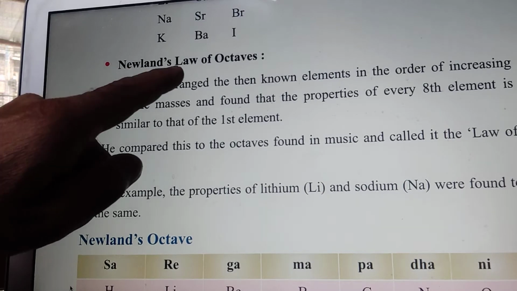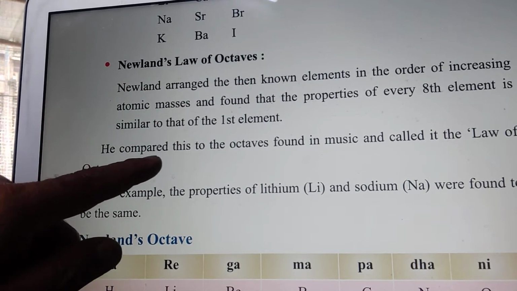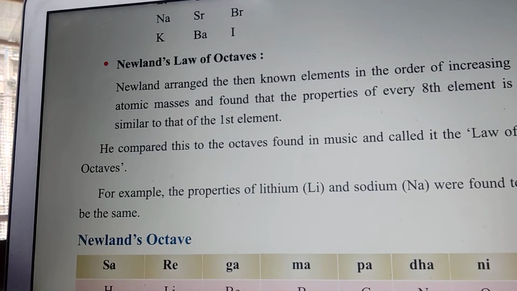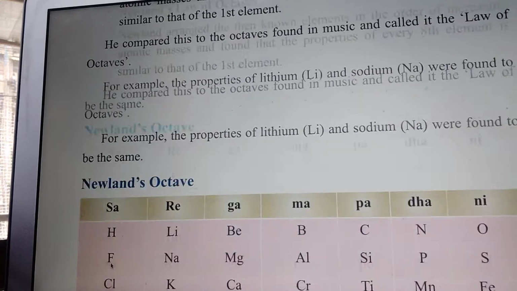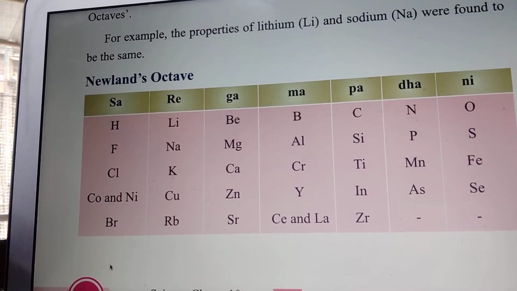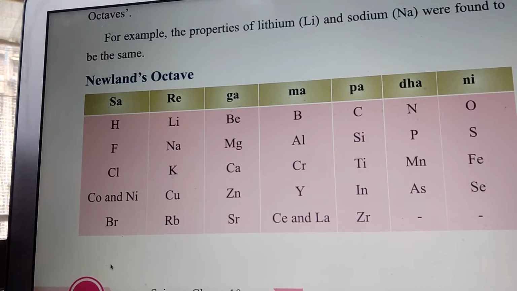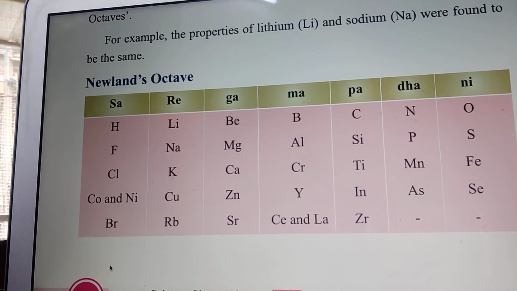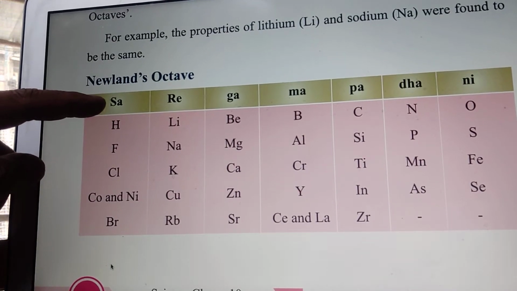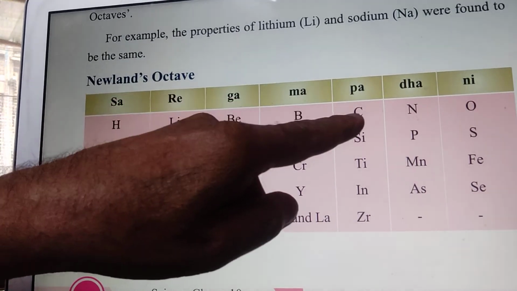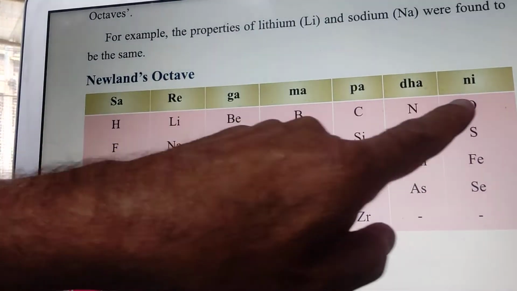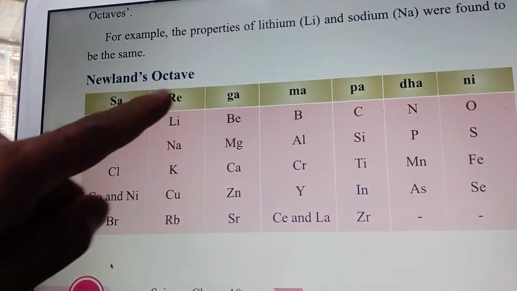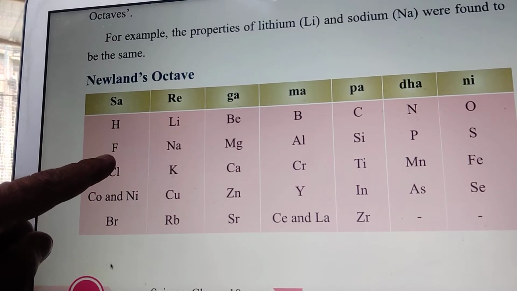This is Newlands' law of octaves. He compared this to the octaves found in music and called it the law of octaves. For example, the properties of lithium and sodium were found to be similar. Here you can see sa, re, ga, ma, pa, dha, ni, and after ni, 1, 2, 3, 4, 5, 6, 7. After 7, the eighth one is similar to the first.